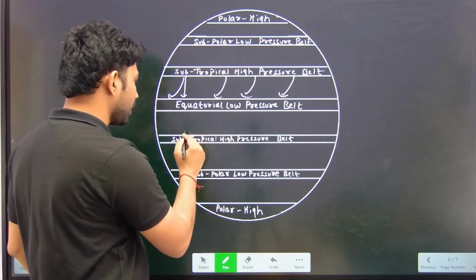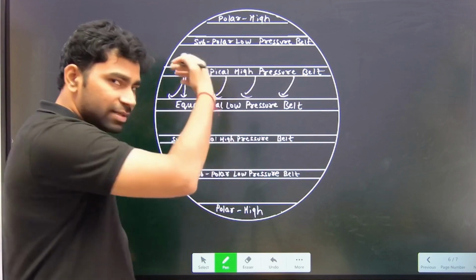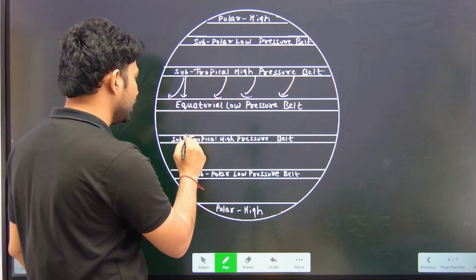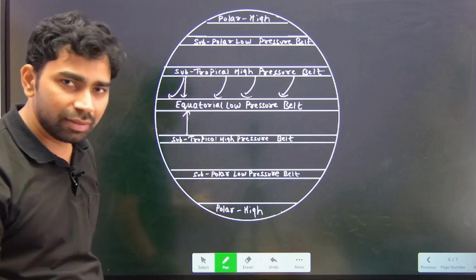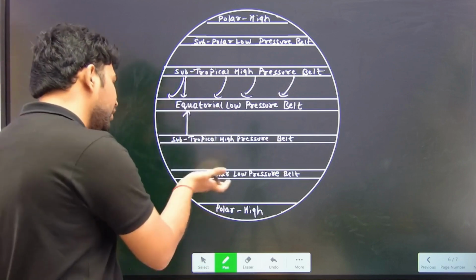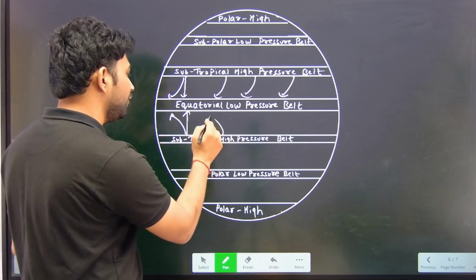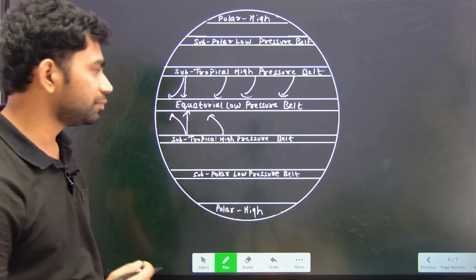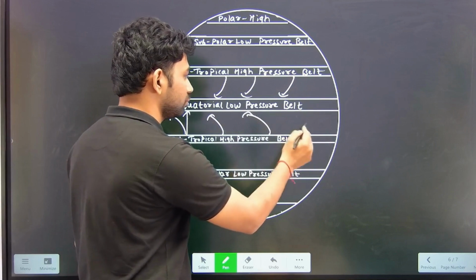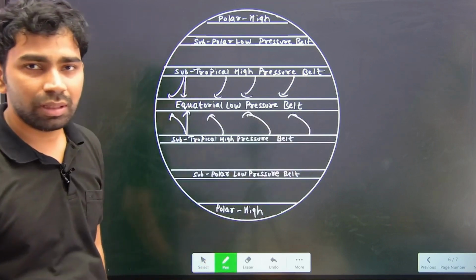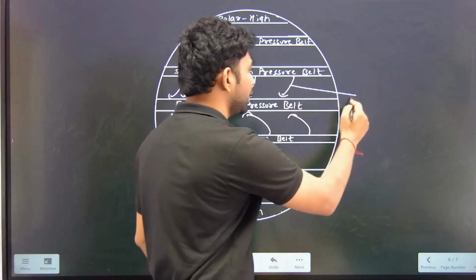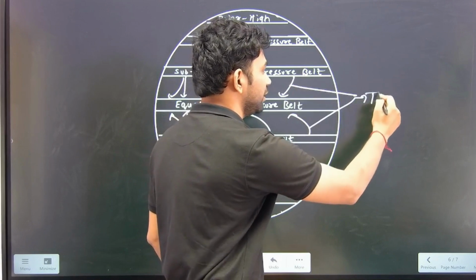Similarly, in the southern hemisphere, if this is the standard direction of a wind, there is a leftward deflection. Okay, and we are calling it trade winds.